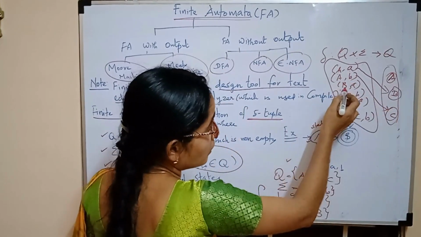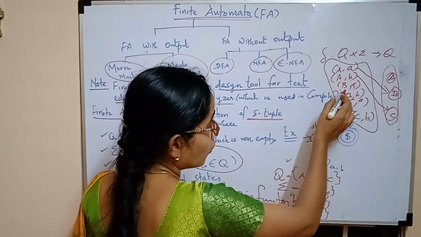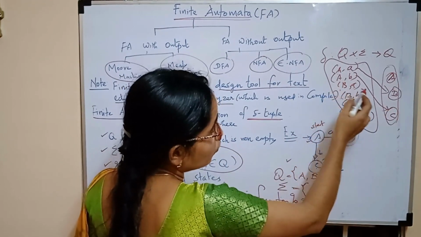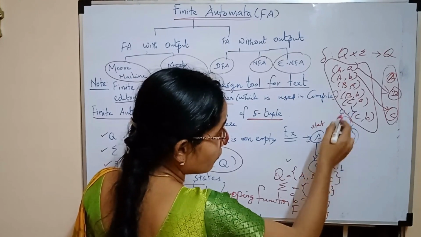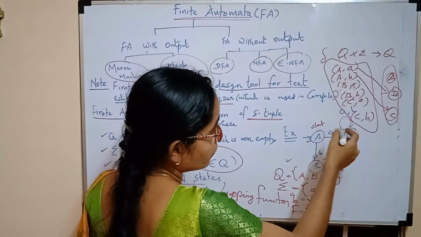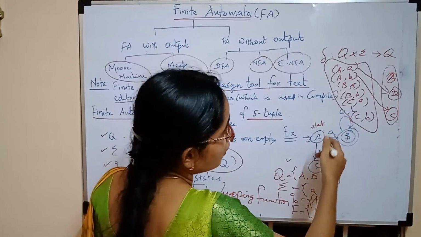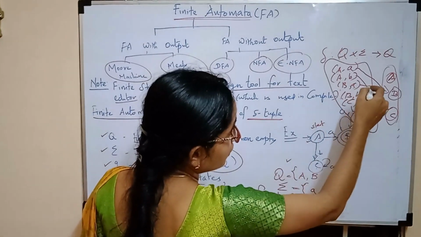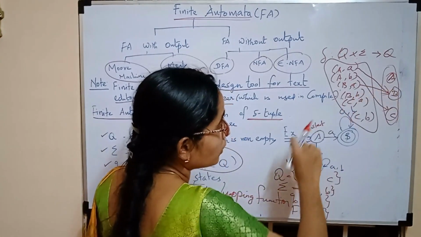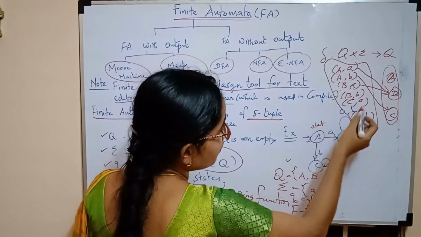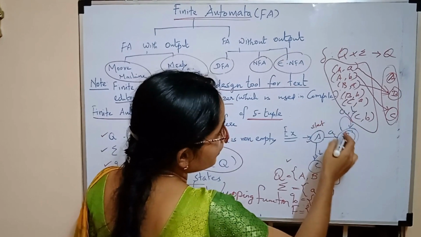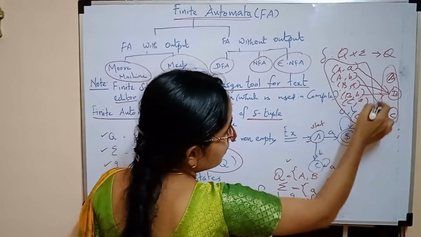Then upon seeing small a on state capital B, where does it go? To B, a self loop. It goes to itself. So B comma a goes to B. Again B comma b: upon seeing small b on capital B, it goes to B.